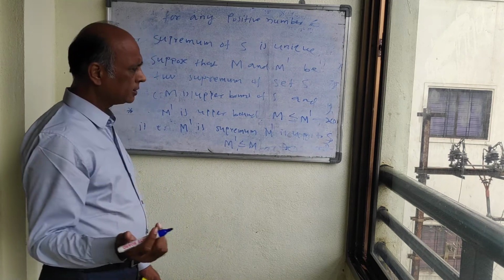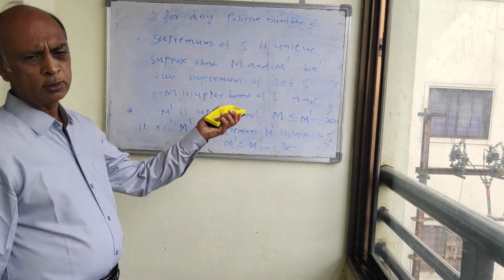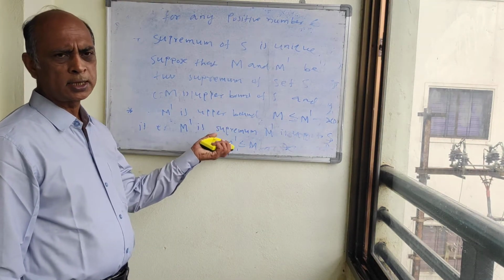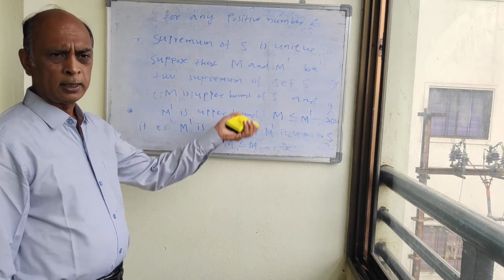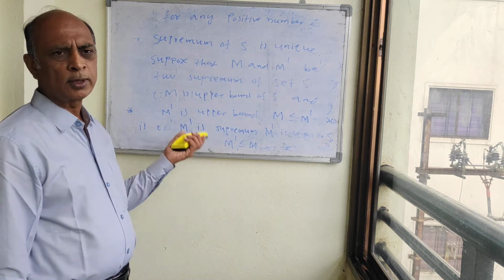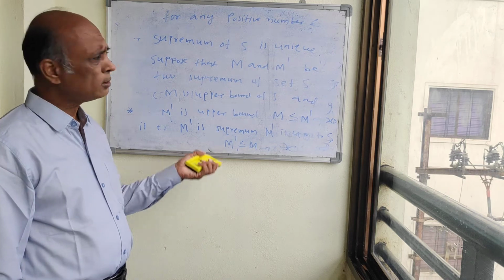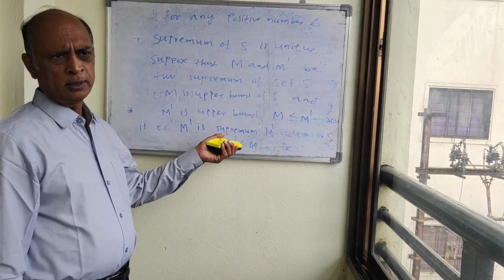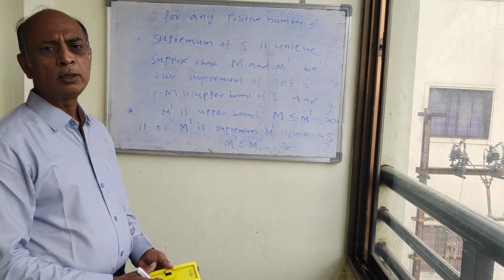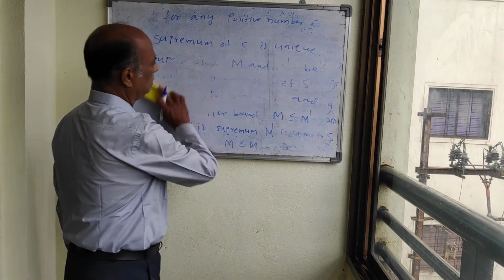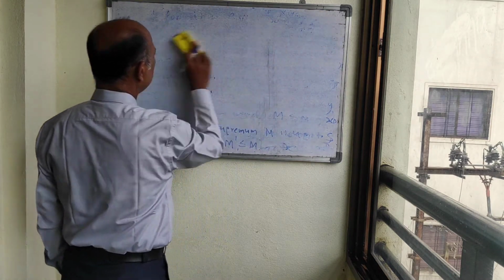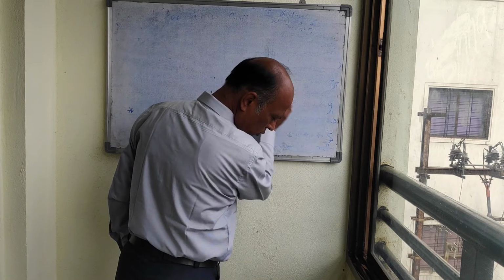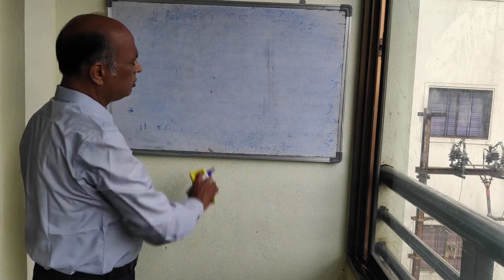M is less than or equal to M dash and M dash is less than or equal to M. By combining these two statements, we have M equal to M dash, and therefore we have proved that any set cannot have two supremums. Supremum is always unique.